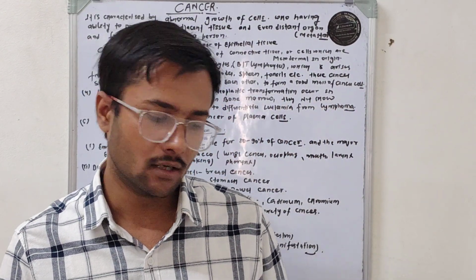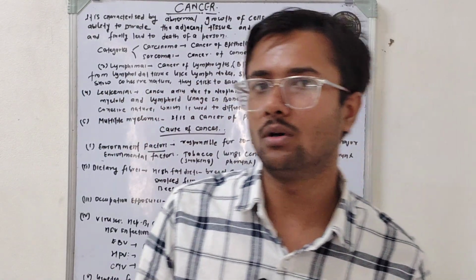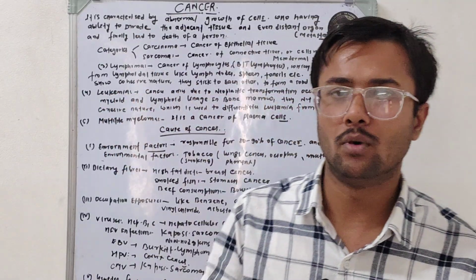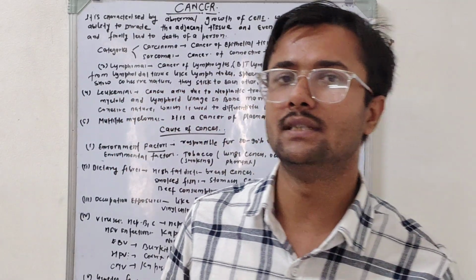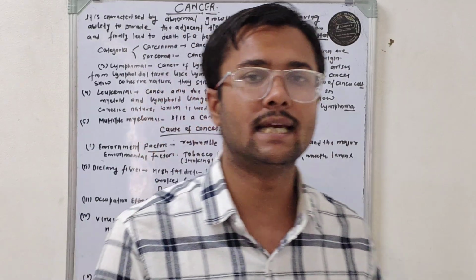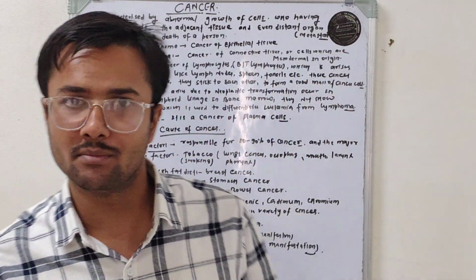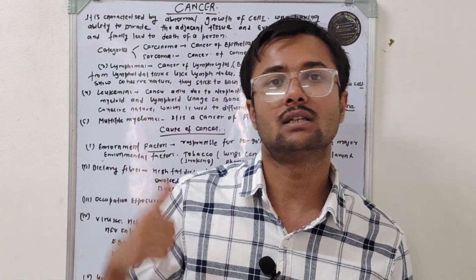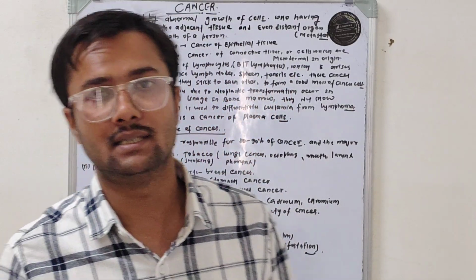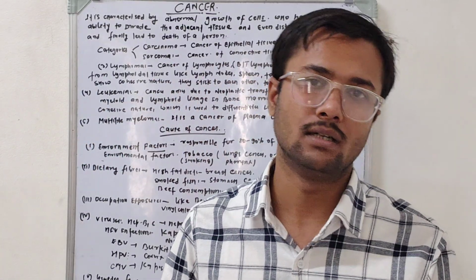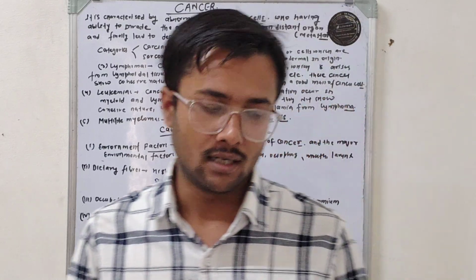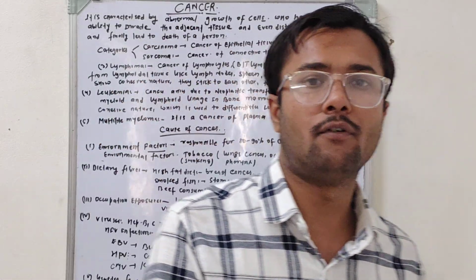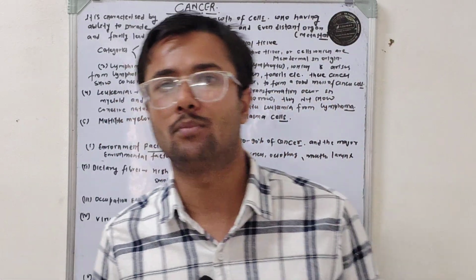Normally, after a fixed number of divisions, cells undergo apoptosis, I mean programmed cell death. But these cancer cells start their division continuously.